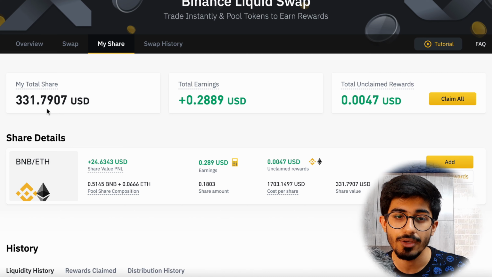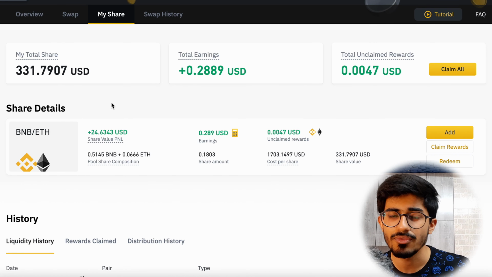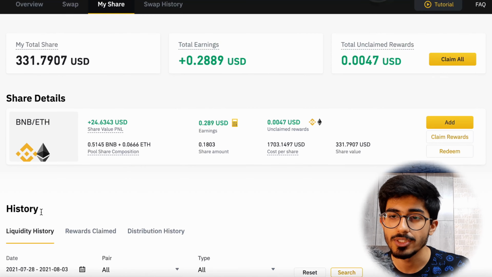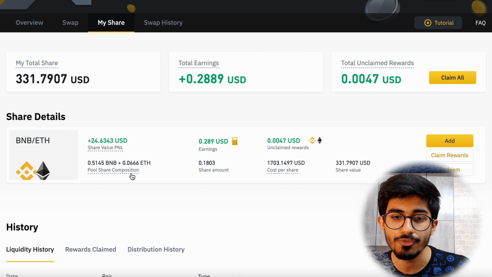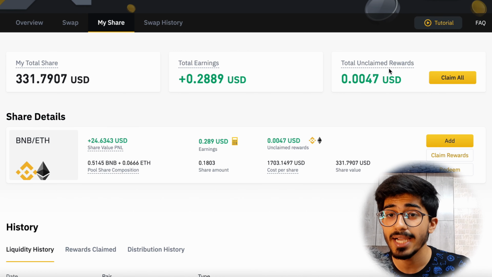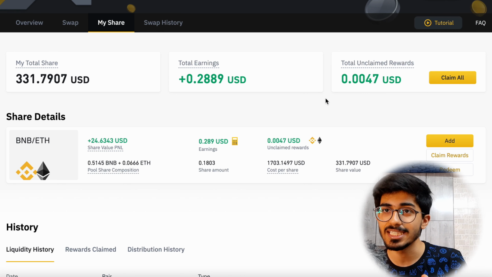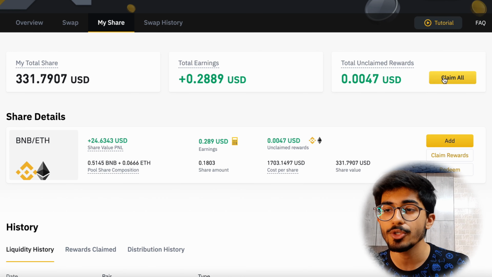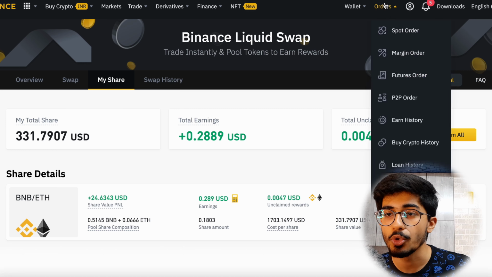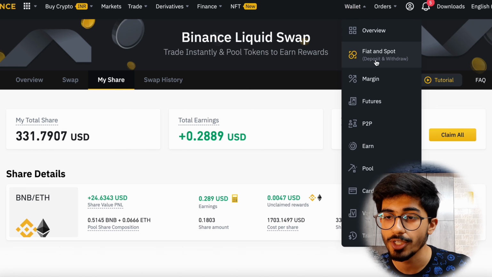So now let's look at my share. This is my total share, which is 330 USD. I've recently invested in it. As you can see, it's just on 28th. So it's been 5 days and I've earned a total of 24 USD through this pool. And these are my unclaimed rewards. And the best part about the Binance platform specifically is that whenever you claim your rewards, say for example I want to redeem my pool, I can just press on redeem and all of this will go directly to my wallet. So this is the wallet of Binance.